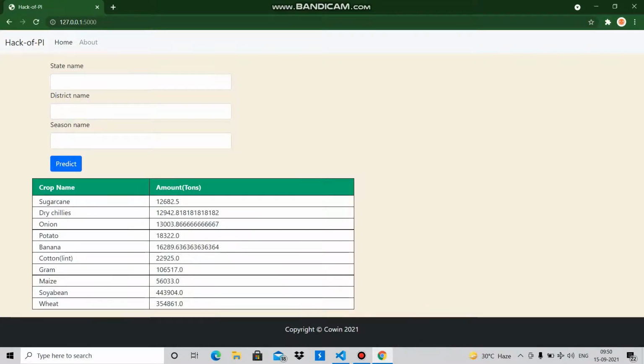This is the same data but in tabular form. It shows farmers have to grow 12,682.5 tons of sugarcane in Dhar, MP in the summer season, and similarly for other crops.